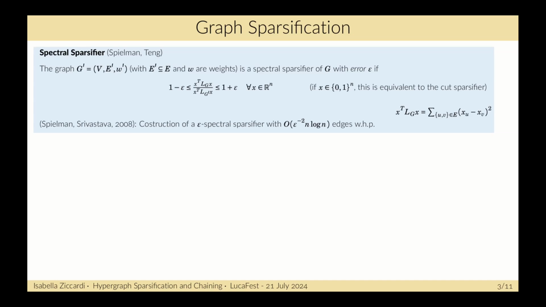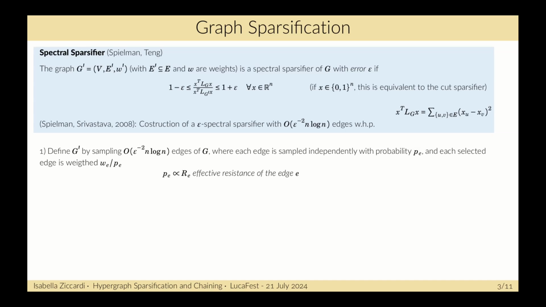If we restrict x to be a 0-1 string of n elements, this definition is equivalent to the definition of a cut sparsifier. So every spectral sparsifier with error epsilon will also be a cut sparsifier with error epsilon. Spielman and Srivastava show a construction of a spectral sparsifier with error epsilon with epsilon^-2 n log n edges with high probability.